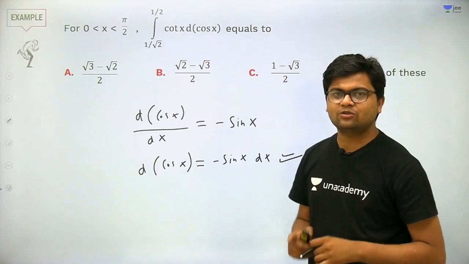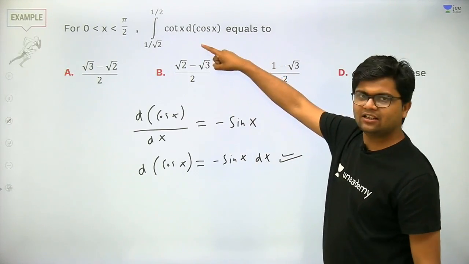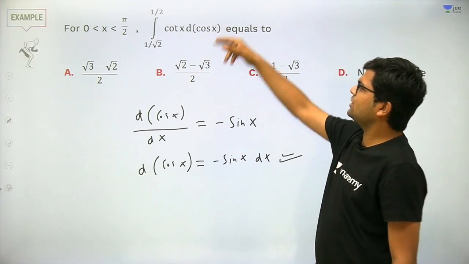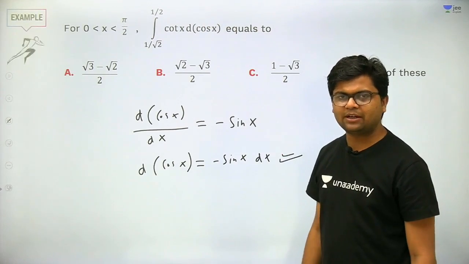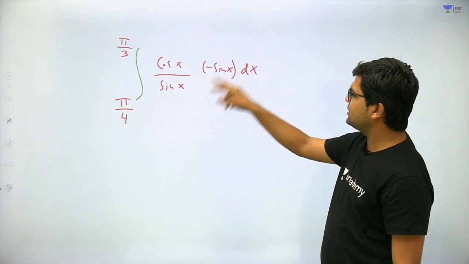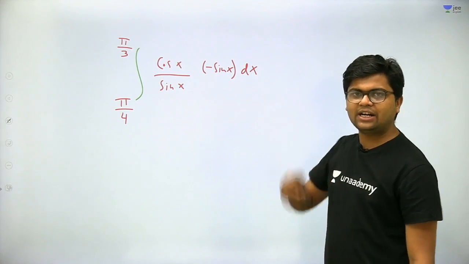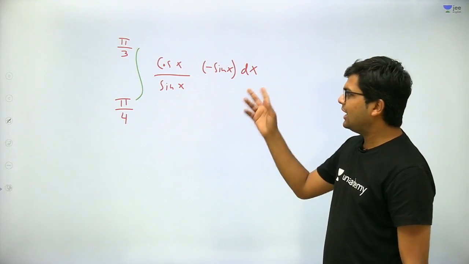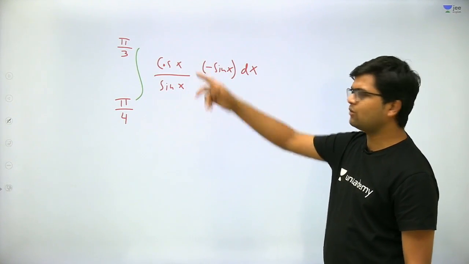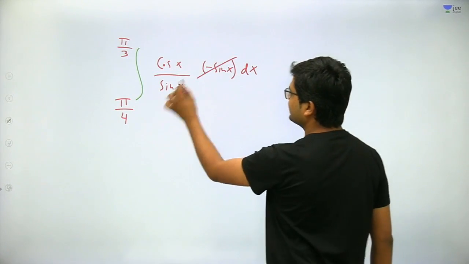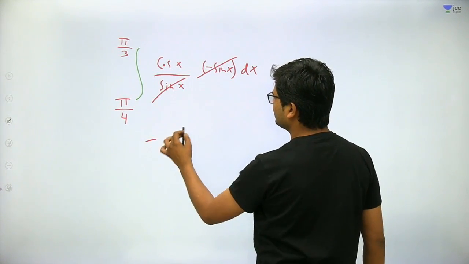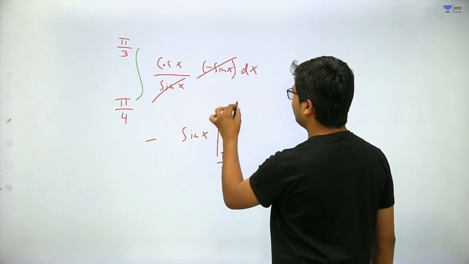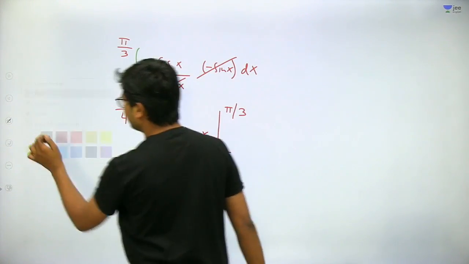This concept needs to be understood very properly, that the limits of this integral are limits of cos x, that cos x is going from 1 by root 2 to 1 by 2. Now since I have changed this integral into x, I need to find the limits of x also. Got my point? So accordingly I change the value of x, they will go from pi by 4 to pi by 3. So sin x cancels out, minus outside, the integral of cos x is sin x, and the limits are from pi by 4 to pi by 3. Got my point? Yes or no?